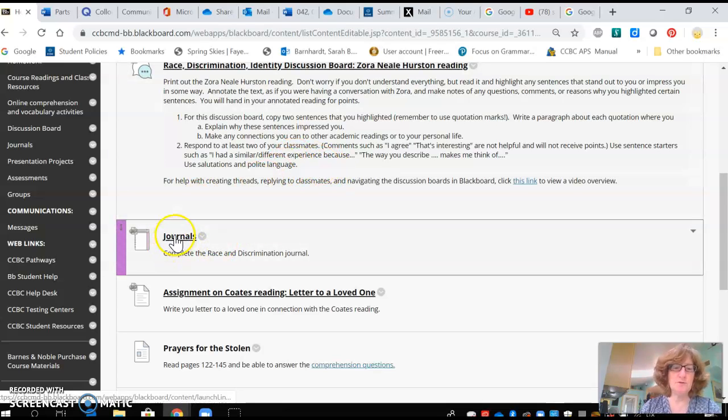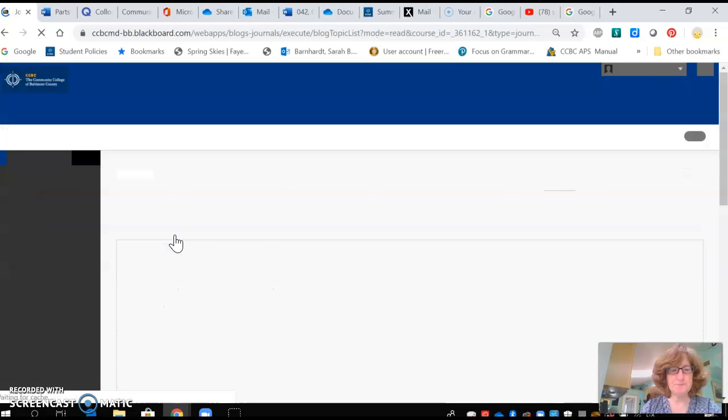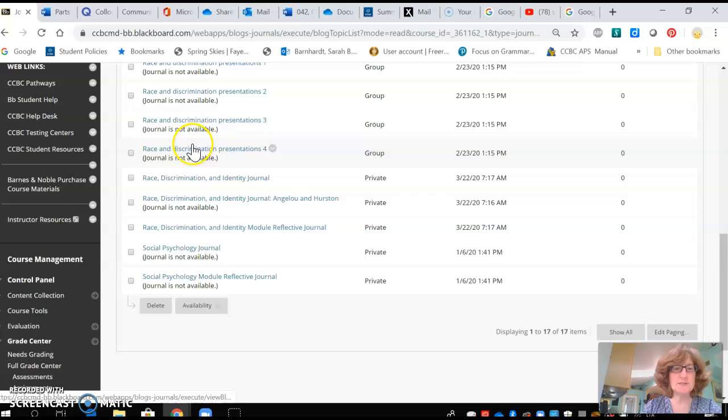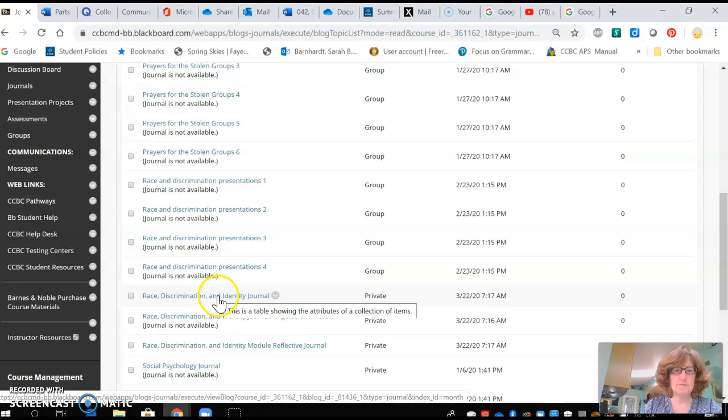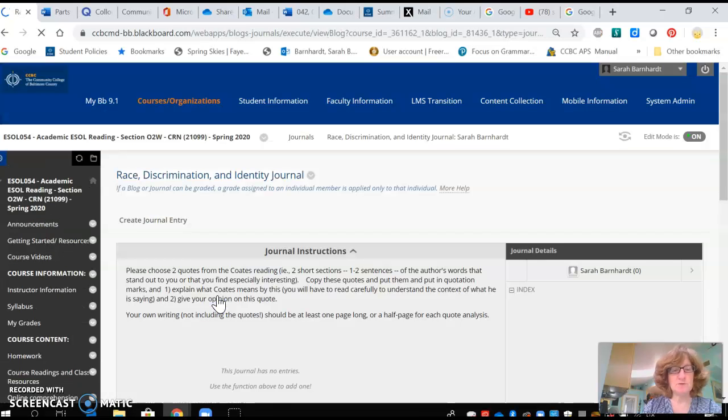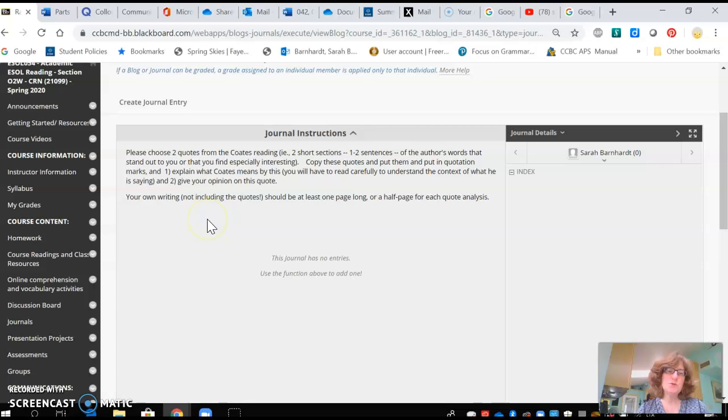Next, you're going to do the journal for race and discrimination. And the Race and Discrimination Journal is right here. Let's look over the instructions. So you will choose 2 quotes from the Coates readings, either 2 short sections or 1 or 2 sentences that really stand out to you that you find interesting. Copy the quotes below, be sure to put them in quotation marks, and explain what Coates means by this, and give your opinion on this quote.